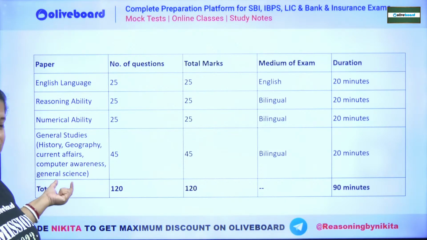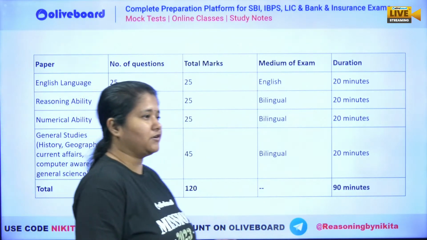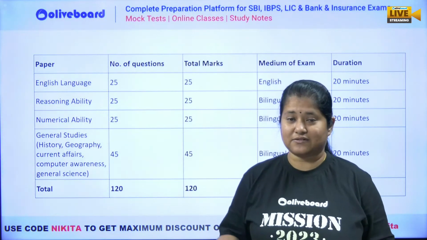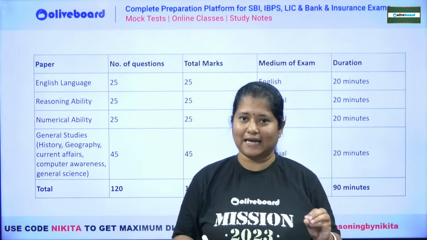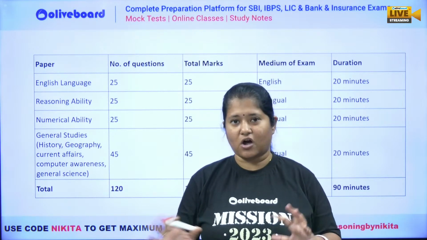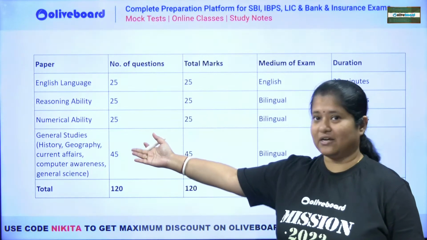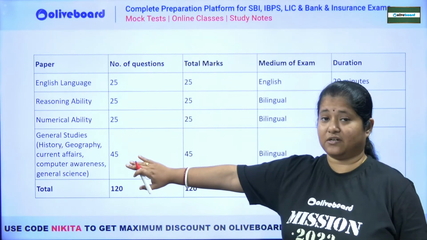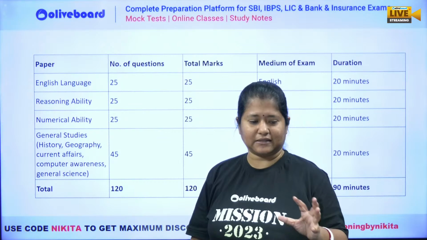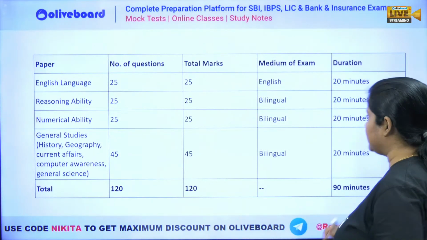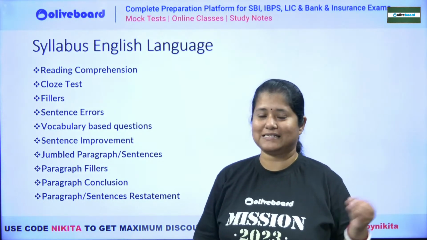So 4 different subjects. In general studies also you will have your history, geography, current affairs, computer, general studies, right? In general studies, whatever science subject you have studied till class 8 will be included in here. So not much of a difference from what you come across in your SSC examination. So this is the general studies, not general awareness, nothing related to banking here. So an absolutely easy paper, nothing that is going to be very difficult or tricky in here. So we will quickly talk about what is the syllabus here for each of these separate sections.